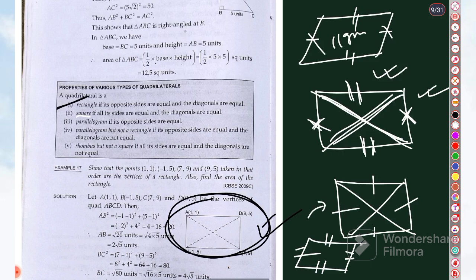Okay, so these are related. Parallelogram is connected to rectangle. In parallelogram only pair of opposite sides, and in rectangle, in addition to parallelogram, we have to add diagonals. Parallelogram plus equal diagonals, then you will get a rectangle. Rhombus has all sides equal, and in addition if two diagonals are equal, you will get a square. Okay, so these are some basic things. We'll also discuss them one by one later.